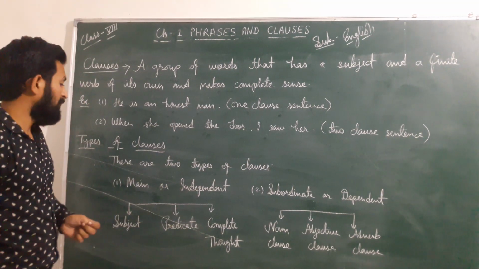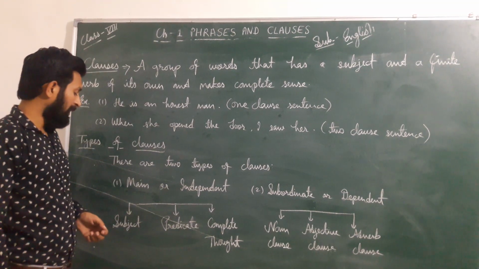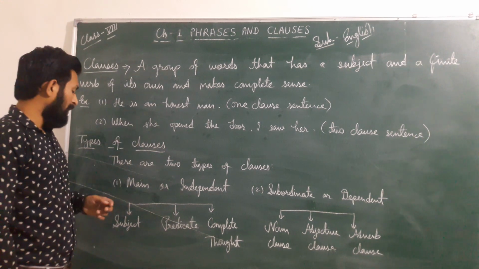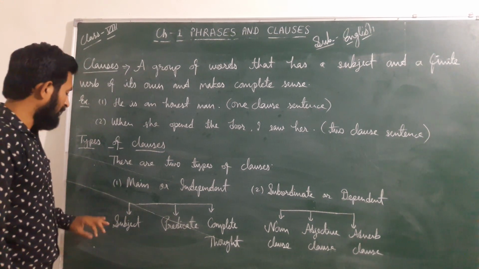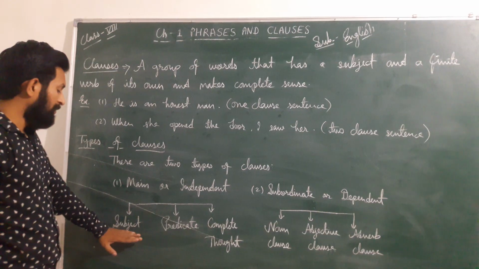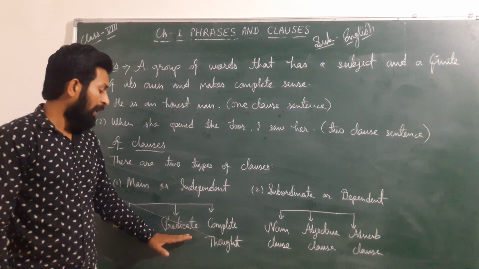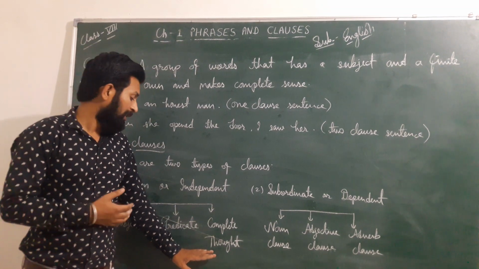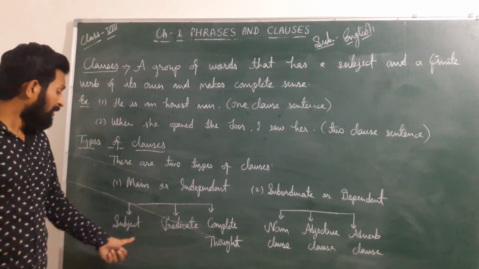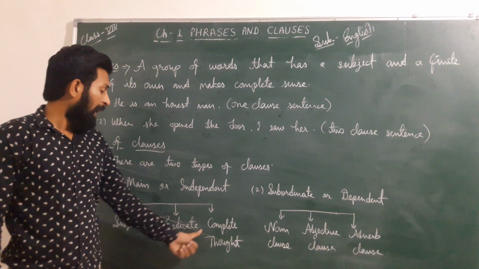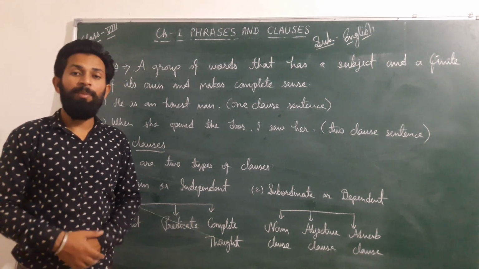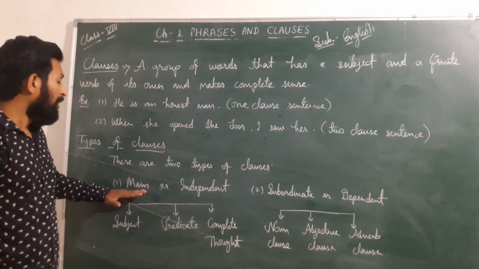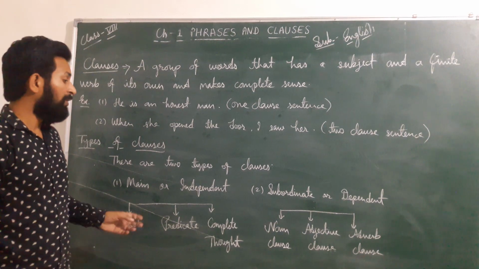If we discuss the main or independent clause, then we can say that in a main or independent sentence or clause, there will be a subject, a predicate, and a complete thought. If you read that type of clause, you can see that the subject is there, the predicate is there, and a complete thought is also present. So we can say that this is a main or independent clause.